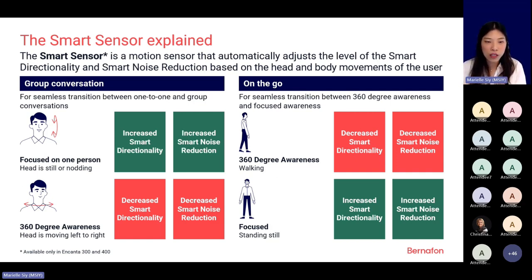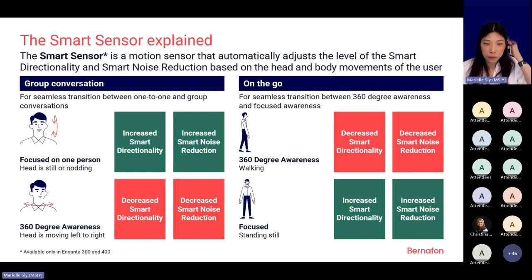So when the talker or the client returns his focus to the rest of the group, he starts moving his head left and right naturally. So the hearing aids detect this and then try to adjust the directionality and noise reduction in a way that would allow him to have a much wider awareness around him. And this really helps them hear better in the overall conversation in a noisy environment.